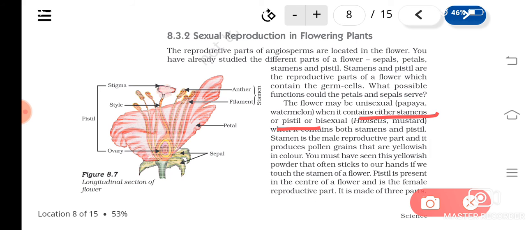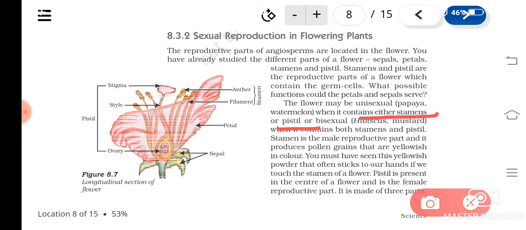And when they contain only stamens, we call it a male flower, or a staminate flower. And if they contain only the female part, that is pistil, then we call it a female flower or pistillate flower. You can see this in papaya, watermelon, etc.